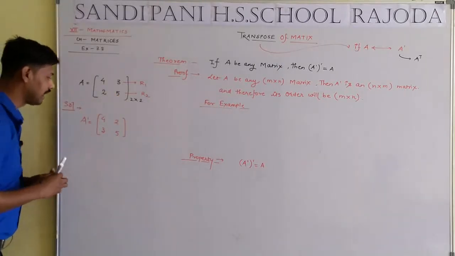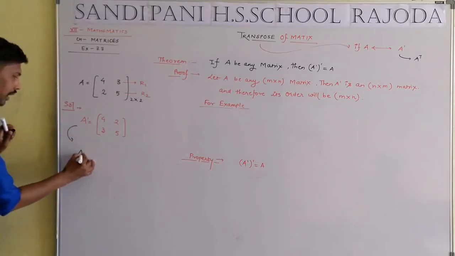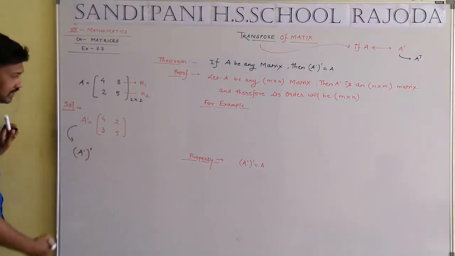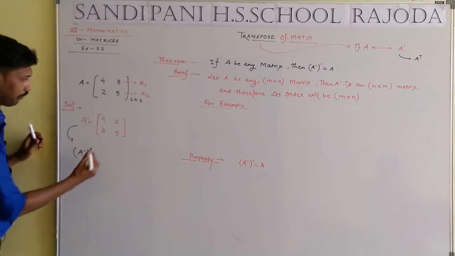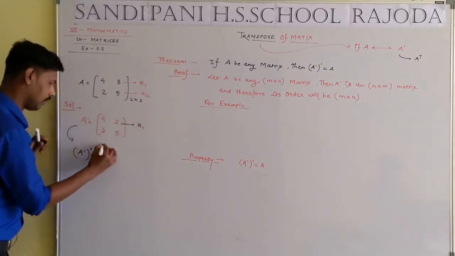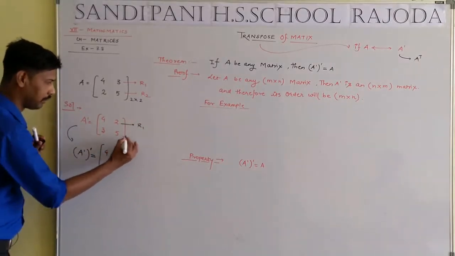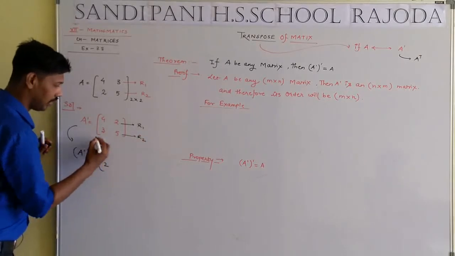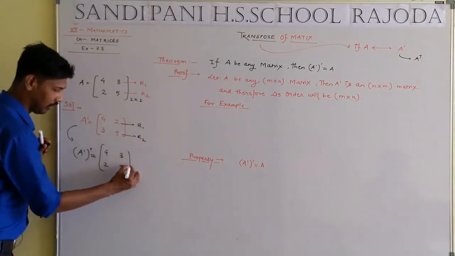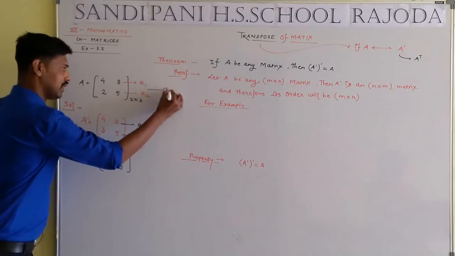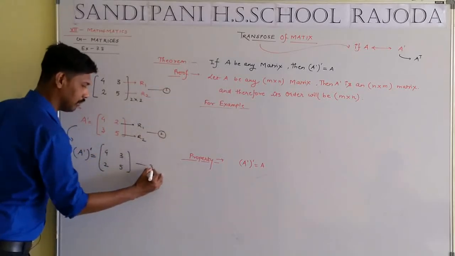Then again, the transpose of this matrix has the first row converted into the first column and the second row converted into the second column. Equation 1, equation 2 and equation 3.